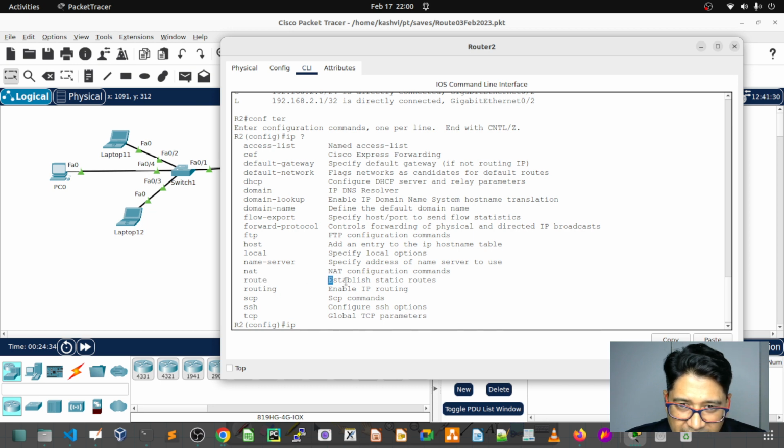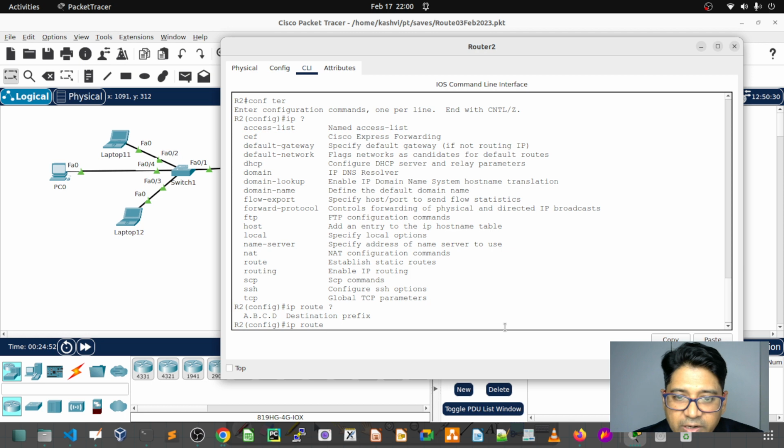ip route establishes the static routes. Now you do a question mark. It asks for the destination prefix, where you want to go.